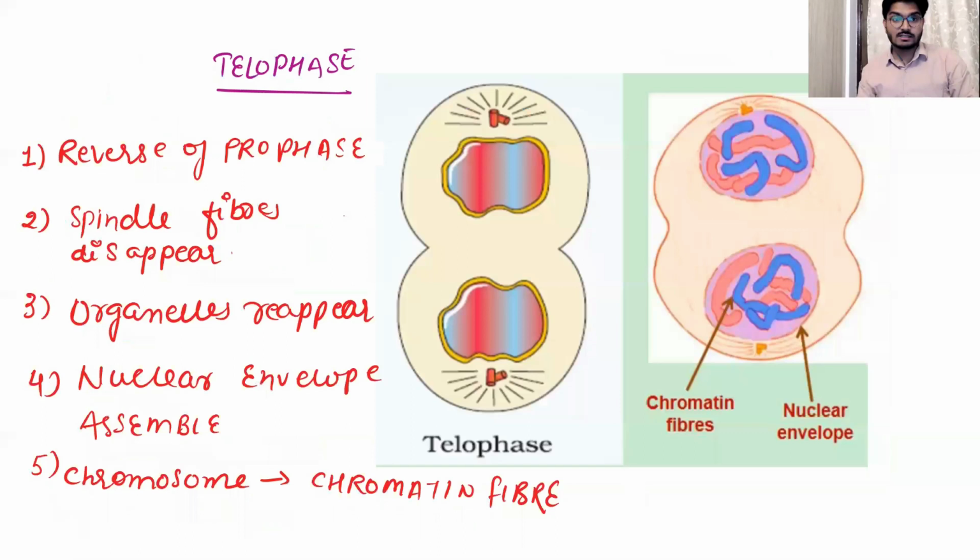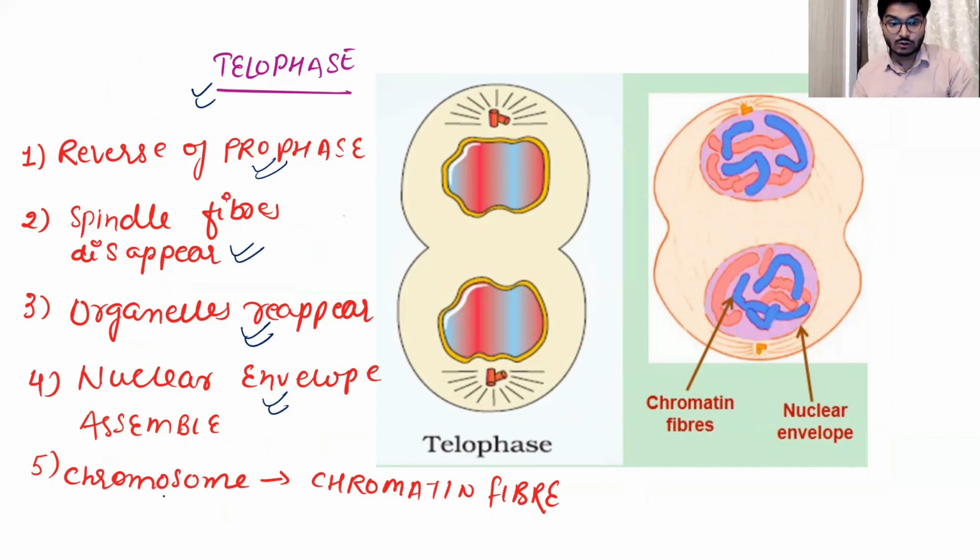Okay, the next stage is the telophase, and this stage is exactly the reverse of the prophase. So what we learned in the prophase, simply the disappearance of the nuclear membrane, the organelles and all, the same thing, just opposite, the vice versa of it, is going to happen in the telophase. Means the spindle fibers are going to disappear, the organelles are going to reappear, and the nuclear membrane or the nuclear envelope is going to reappear.